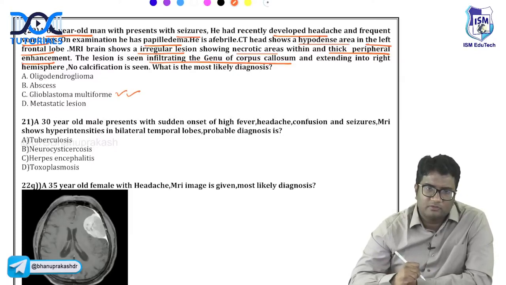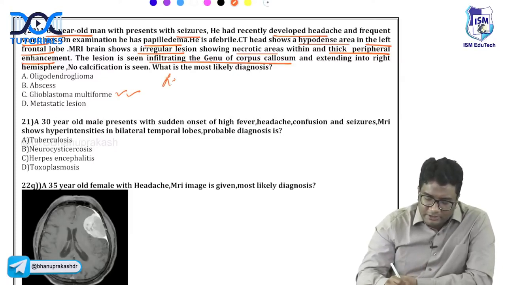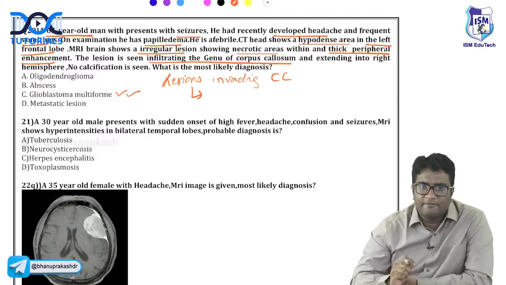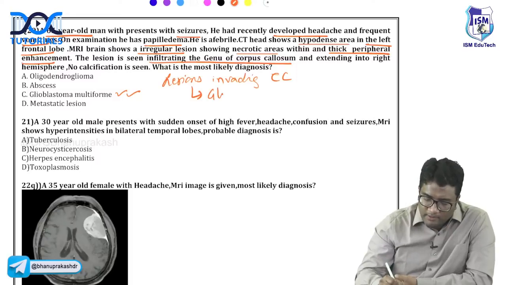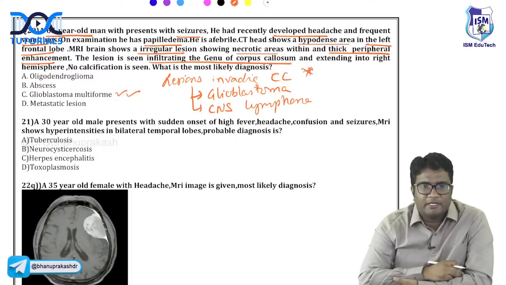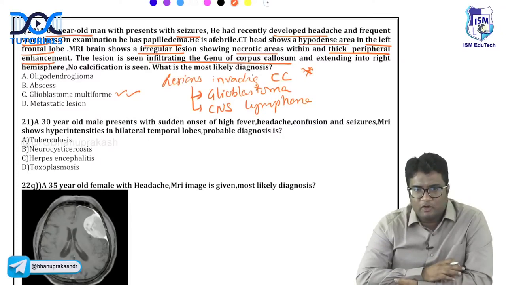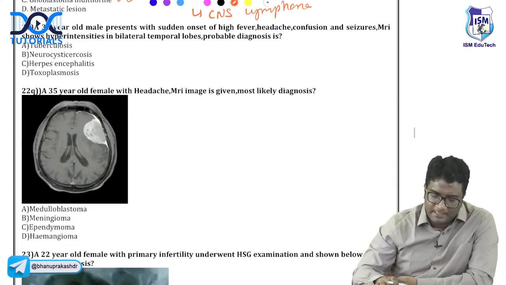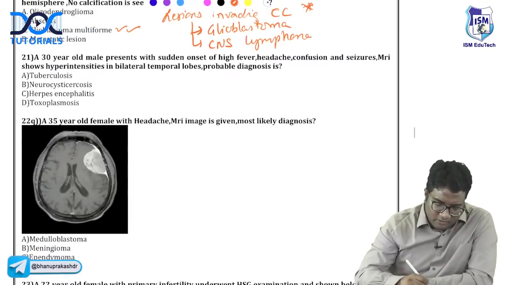This is glioblastoma multiforme. Please remember, at least two lesions invade the corpus callosum: glioblastoma multiforme as well as CNS lymphomas. So these are the lesions that can invade the corpus callosum. Remember these two things. This is very important for your exam. All of you should know this and should not get it wrong.